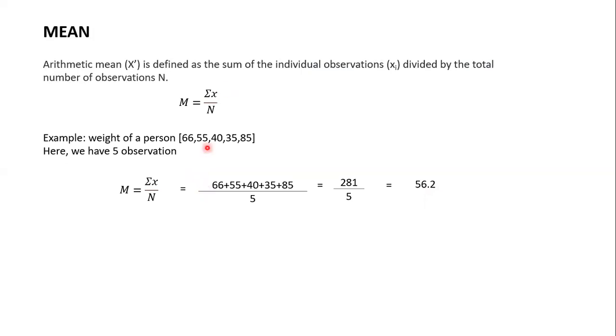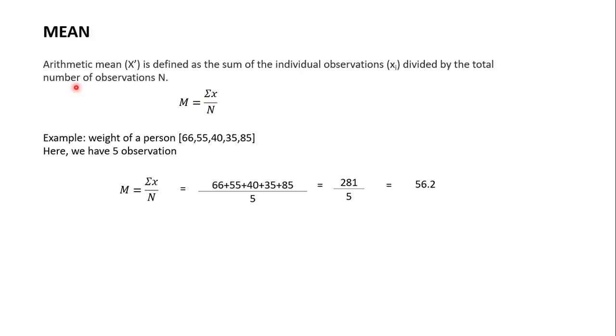These are the individual observations: 66, 55, 40, 35, and 85, divided by the total number, that is 5. When we add all of these together, we get 281 divided by 5. When we work out 281 divided by 5, we get 56.2. This one is called the mean.